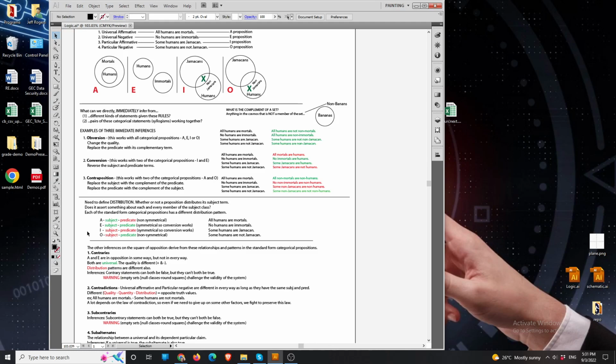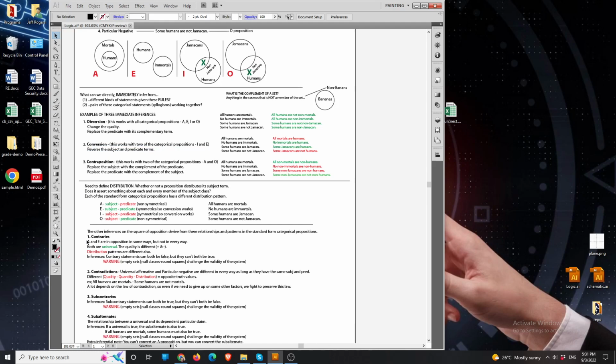My point is to take a look at this inference, conversion. Actually, I should renumber these because these are other inferences in addition to the first. So this would be like number 4. This would be number 5. This would be immediate inference number 6, and this would be immediate inference number 7. So I want to just take a look at one of these, conversion, as it relates to distribution, and discuss how distribution plays into how these inferences work or don't work.